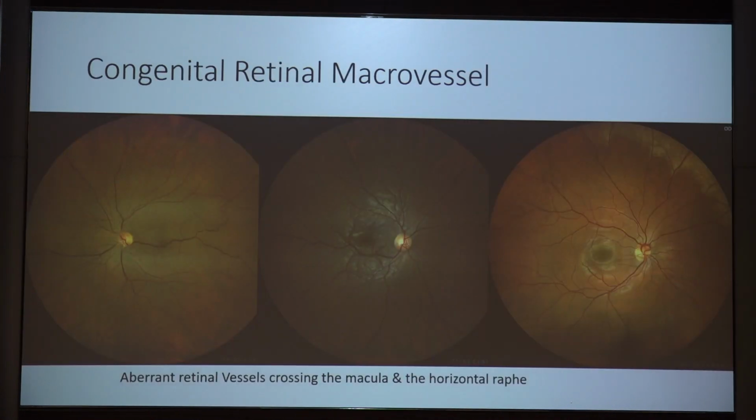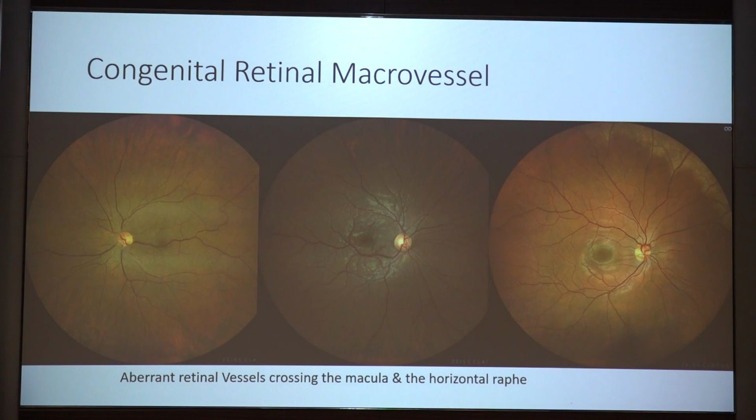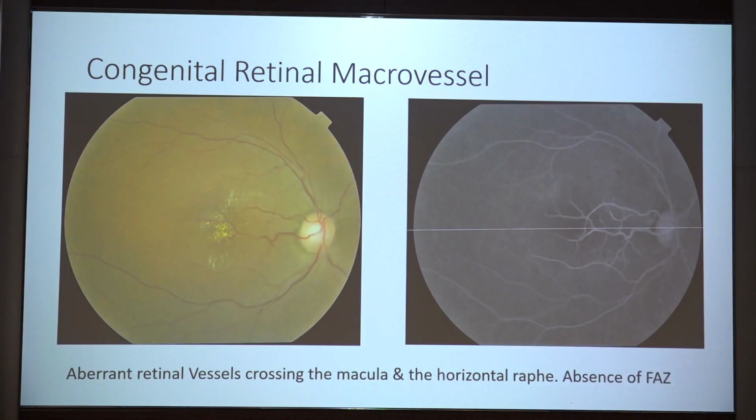Then congenital retinal macrovessels are aberrant retinal vessels which cross the macula and the horizontal raphe. As you see in these eyes, generally the retinal vessels obey the horizontal central line and don't cross the hemispheres. But sometimes these retinal macrovessels can be present, and they may cause edema also. This is one particular case I saw where there is a double crossing, the superior vessel crossing down and the inferior vessel crossing up. Generally there is an absence of the foveal avascular zone if the congenital retinal macrovessel is passing very close to the fovea.